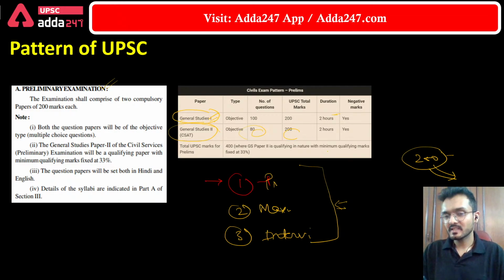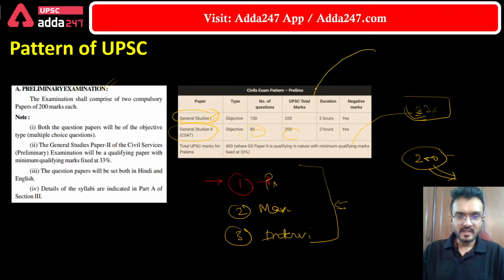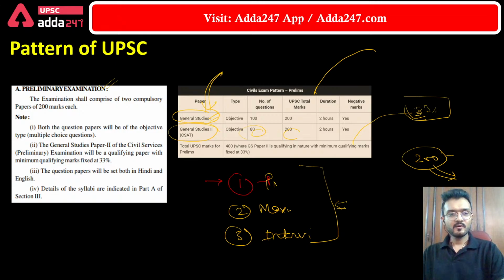But the major thing regarding the CSAT is that the student has to just clear this exam, and he has to just gain 33% marks in this paper. So to get a name in the merit, the student has to get more marks in GS paper 1, or basically it decides whether the candidate will write the mains or not. Okay students, so this is regarding the preliminary stage.